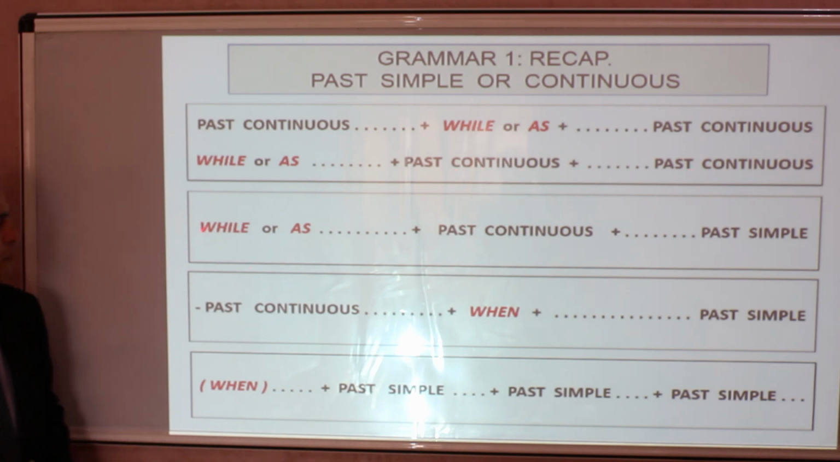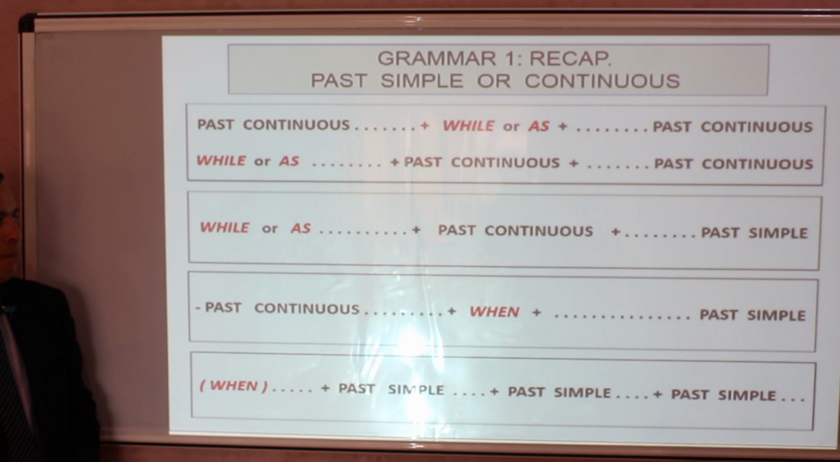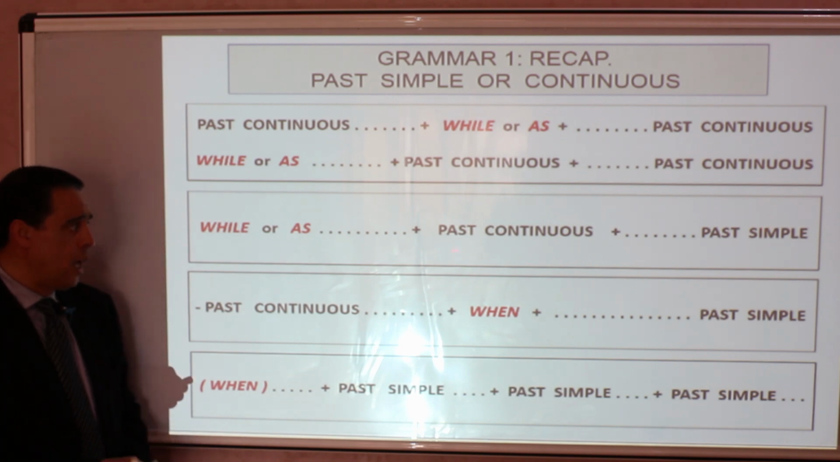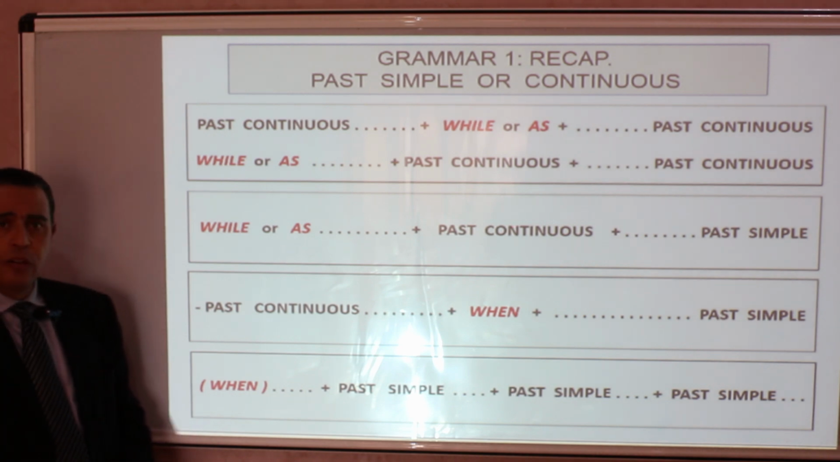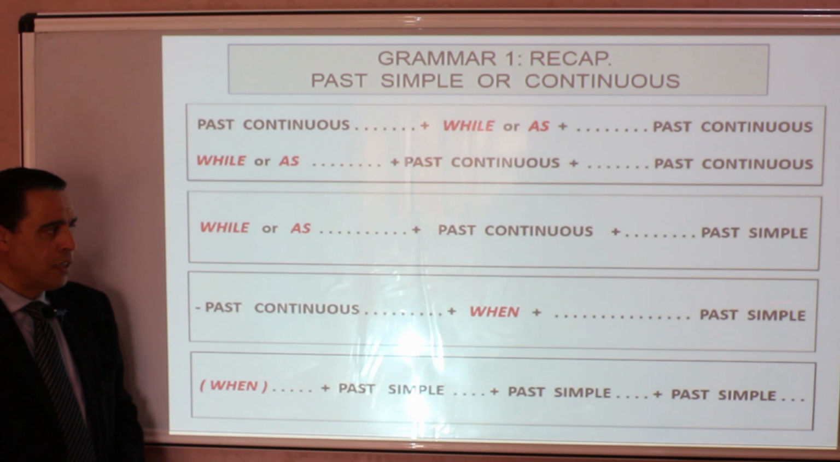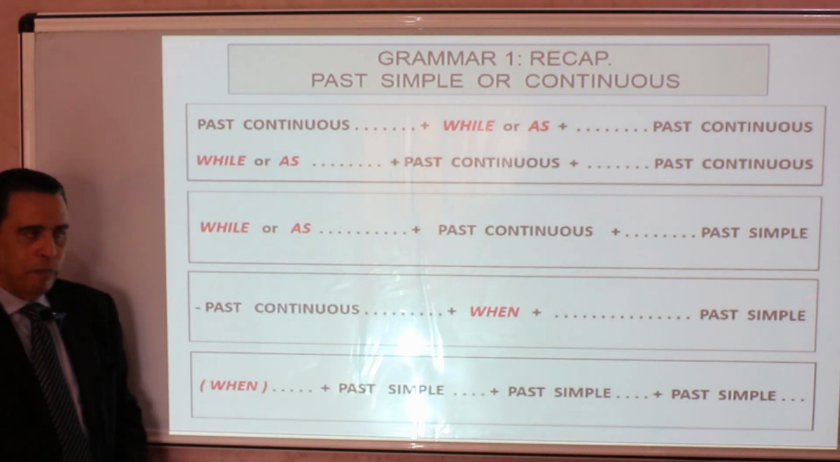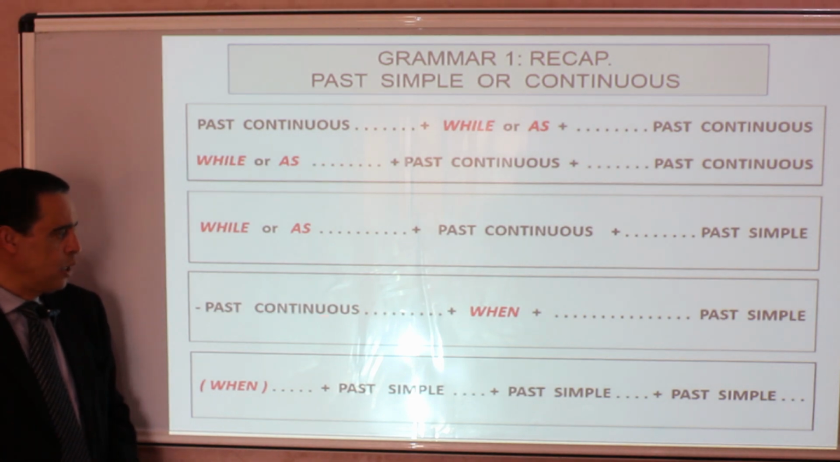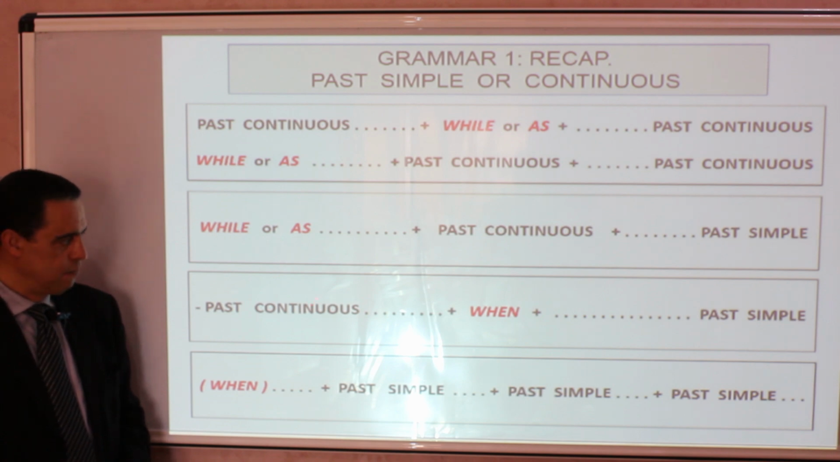The second pattern, while or as at the beginning of a sentence, and the first verb is in past continuous for a long action, and then a verb in simple past to interrupt or stop the long action. The third pattern, we begin with the past continuous and then when, and after that, an action that happens abruptly in simple past to stop or interrupt the long action.